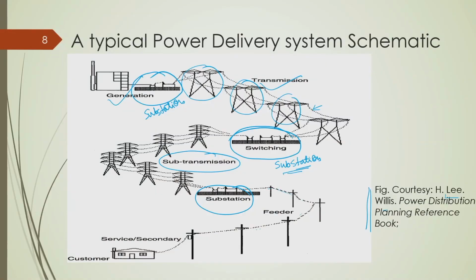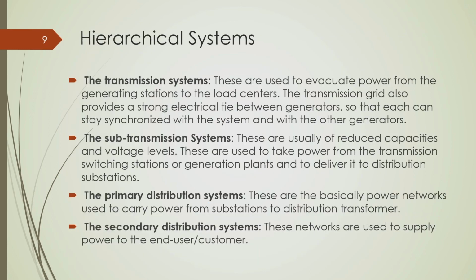Then this is the distribution feeder which brings power to the customers, and this is basically the primary distribution feeder. In our country, it is 11 kV. So, again we need to downgrade this voltage level by using the distribution transformer. This is the distribution transformer to the utilization voltage level. This utilization voltage level, as you know, is 400 volt 3 phase or 230 volt single phase.